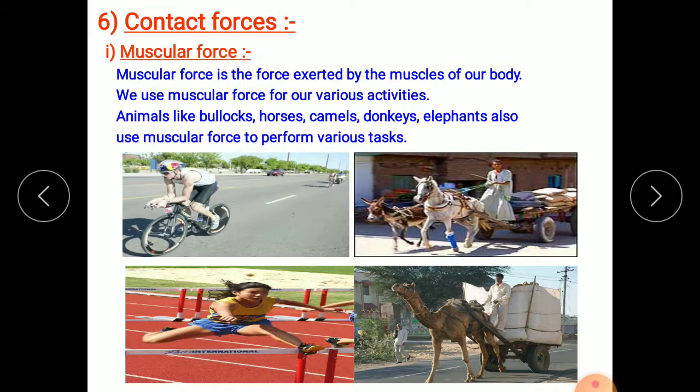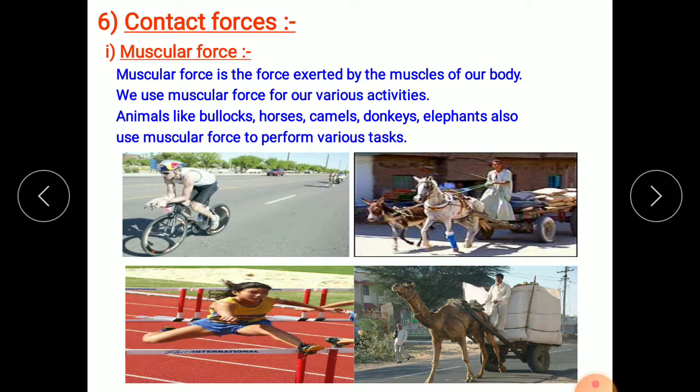So let's see what muscular force is. Muscular force is the force exerted by the muscles of our body, the muscles of the body of human beings or animals. We use muscular force for our various activities. Animals like bullocks, horses, camels, donkeys and elephants also use muscular force to perform various tasks. Actually, animals can do their work only with the help of muscular force. So the force generated by the muscles of the body is called muscular force.